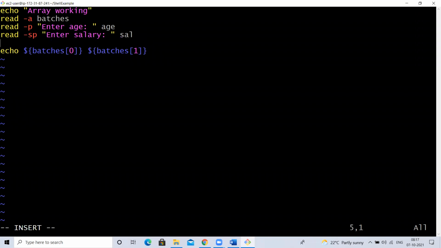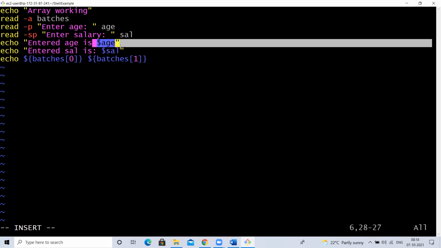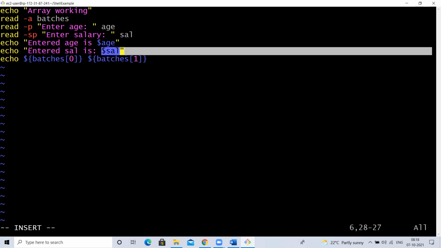Then echo "age is $age", and echo "entered sal is $sal". This is what I'm going to write. It is going to read the values, but it prints at the end, and in between it reads a prompt. Whatever age you enter, it will print here; if you enter the salary, it will print here.